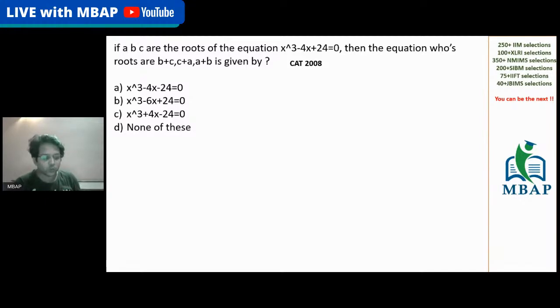Perfect. If you have understood, let me take a CAT 2008 question. This seems to be a difficult question. And believe me, in terms of complexity, the question that you can see here can be considered to be the most difficult question that can come in the examination.